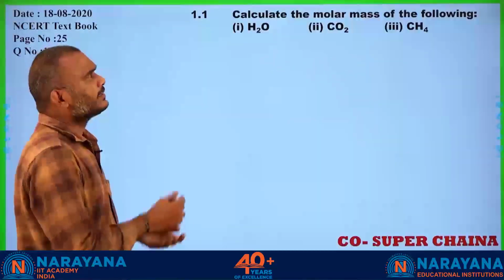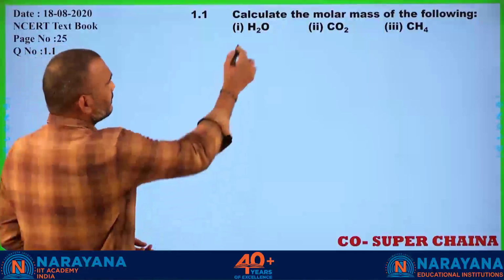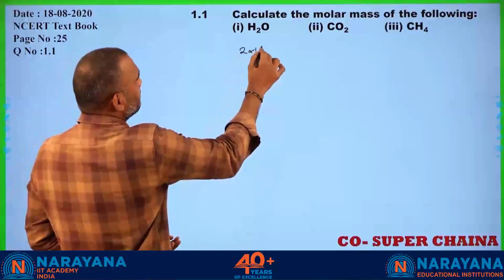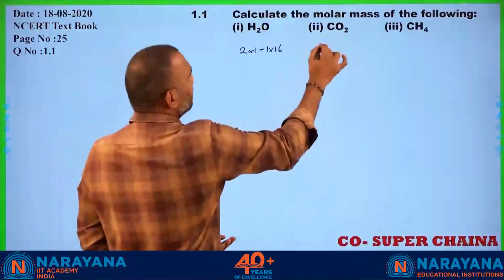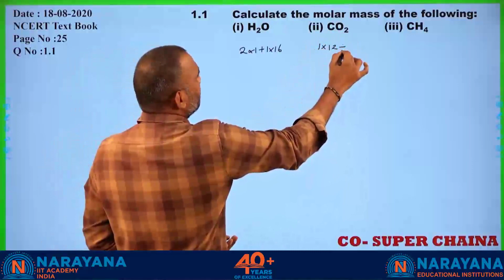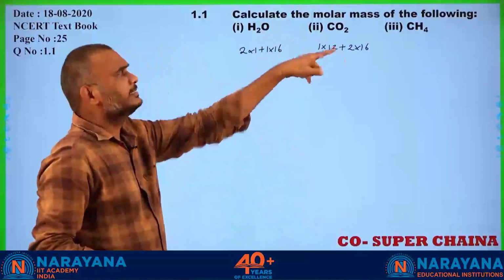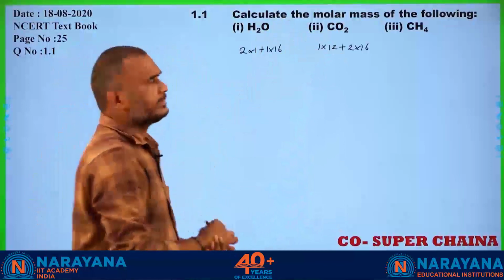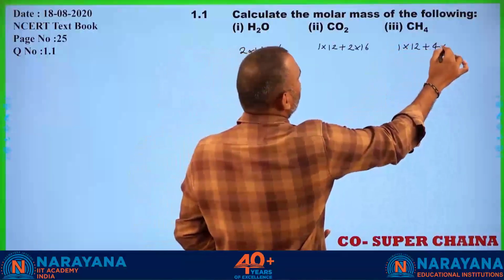Next, calculate the molar masses of the following. In the same way you can apply: for water, 2 into 1 plus 1 into 16. For carbon dioxide, 1 into 12 plus 2 into 16, because each oxygen is 16. For methane, 1 into 12 plus 4 into 1.